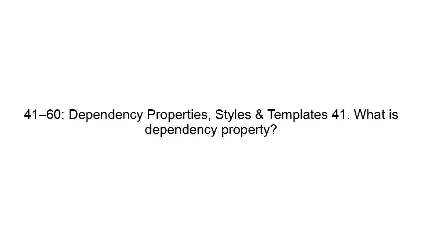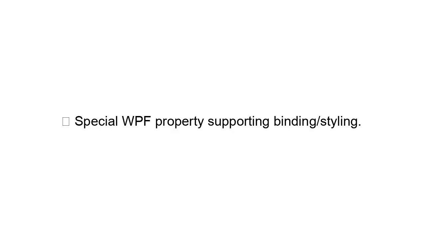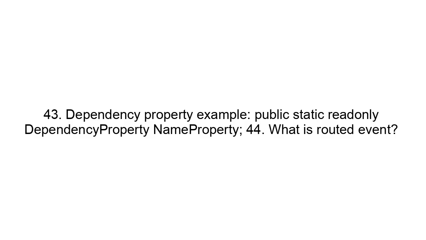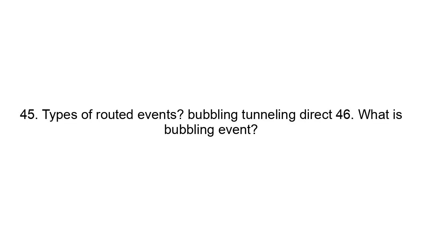41 to 60. Dependency properties, styles, and templates. 41. What is a dependency property? Special WPF property supporting binding, styling. 42. Benefits of dependency properties. Animation support. Styling support. Efficient memory usage. 43. Dependency property example. Public static readonly DependencyProperty NameProperty. 44. What is a routed event? Event traveling through the UI tree. 45. Types of routed events: bubbling, tunneling, direct.